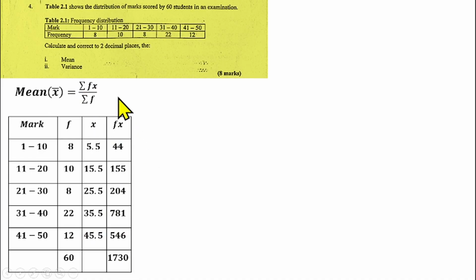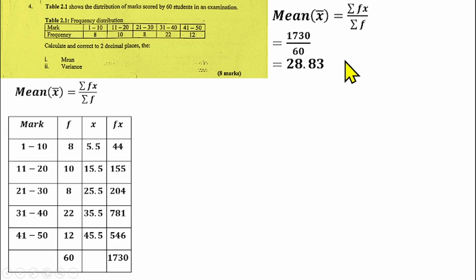Then to get the mean now, the mean will be the value we got, which is summation fx over summation f. That gives us 1730 over 60, and that should give us 28.83 to 2 decimal places for the value of our mean that we have to find.